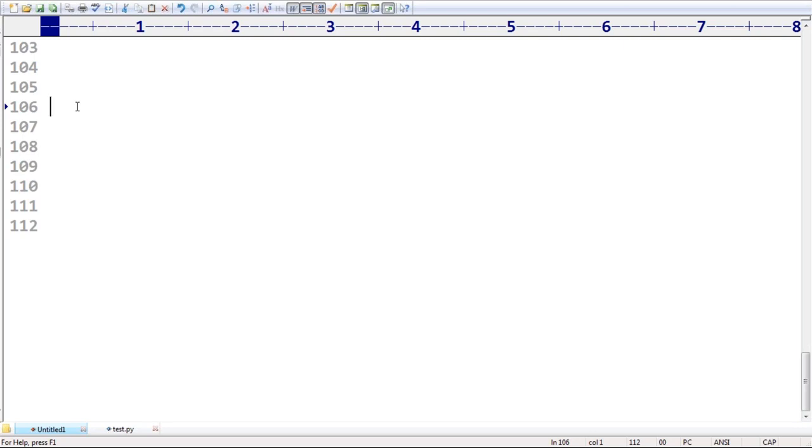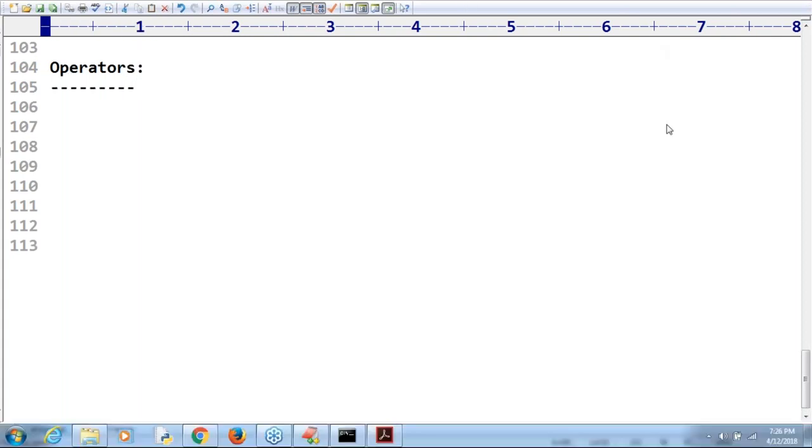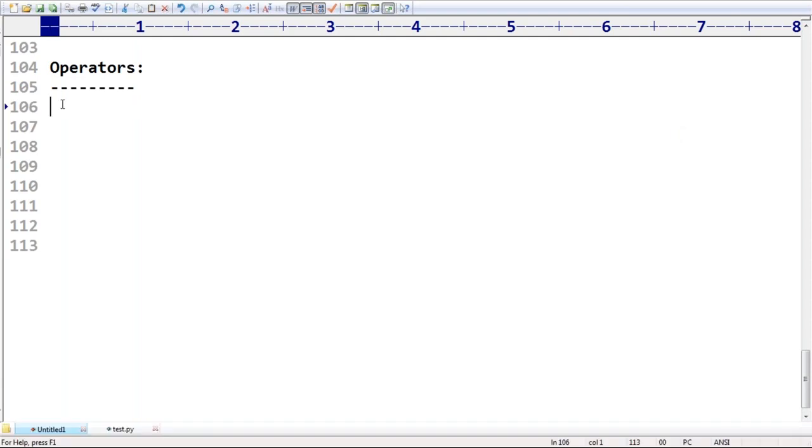Next topic we have to discuss is the operators concept. Remember that, sir. This is the second topic we are going to cover. Can I start? Operators. It's a very easy concept, nothing much in it, because we have been discussing operators from childhood onwards. 2 plus 3, 3 plus 5. What is the value of 2 plus 3?